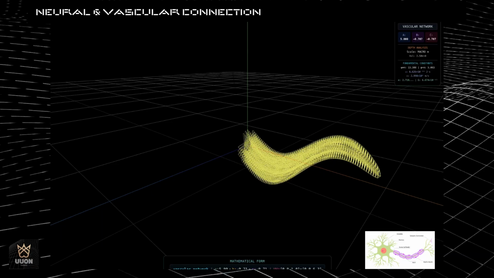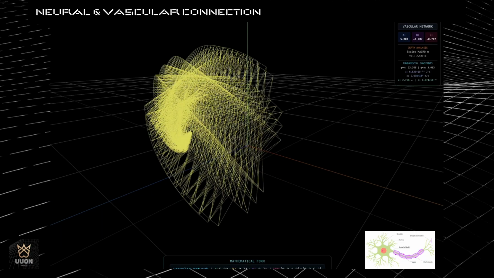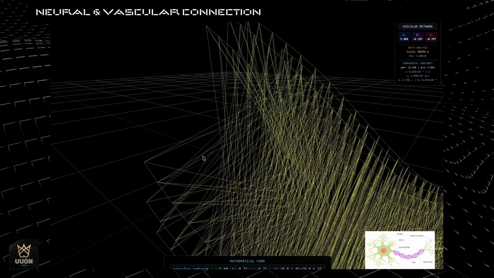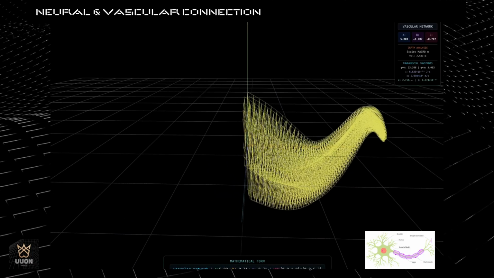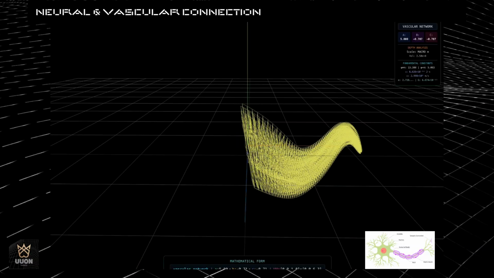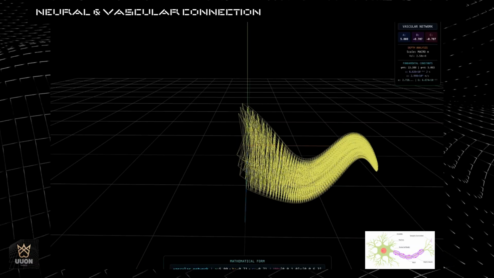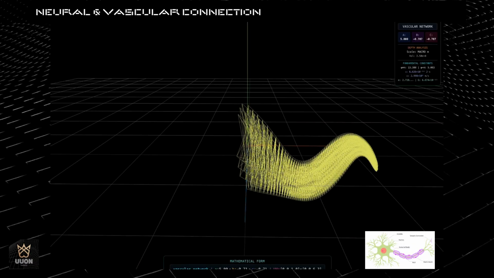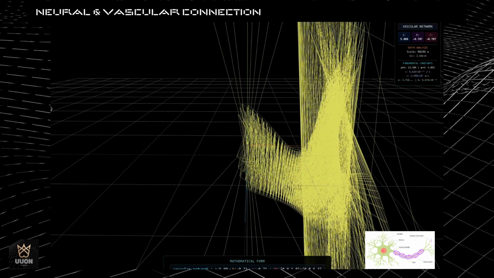Today, we are focusing on the neural network cycle involving nucleus and axon sheaths folding and unfolding. I begin with a wiremesh object, labeled as the vascular network. At this stage it looks like a scaffold, an empty lattice. But as soon as I start applying parameters, the hidden dynamics emerge.